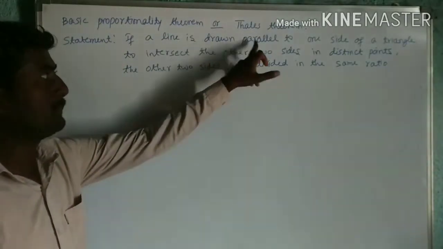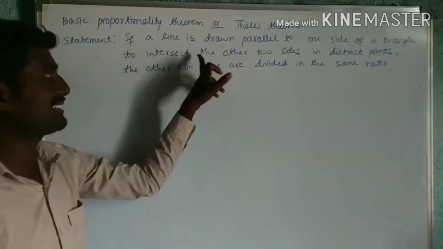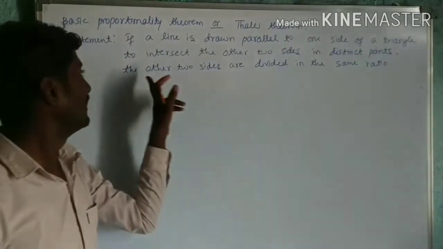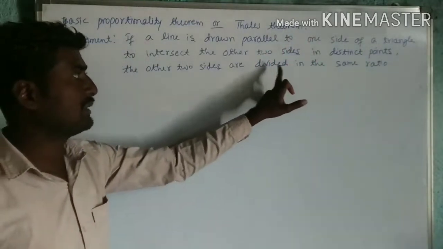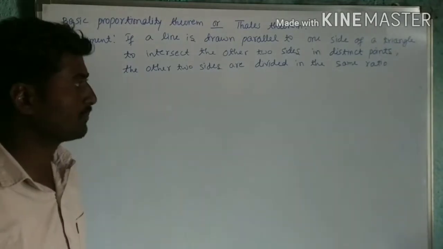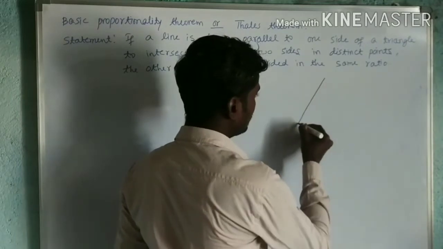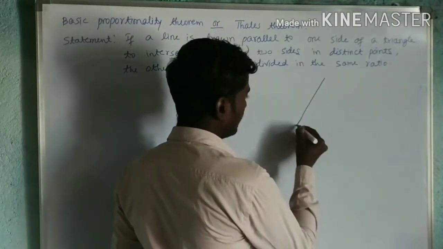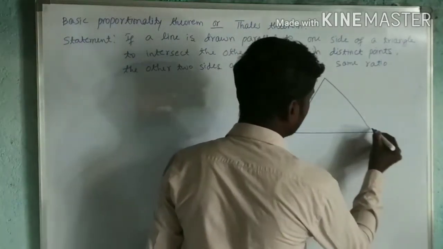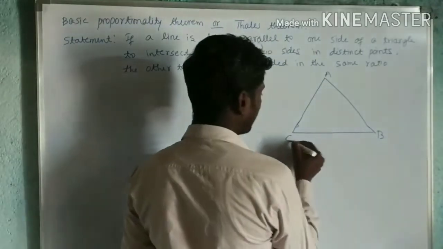If a line is drawn parallel to one side of a triangle to intersect the other two sides in distinct points, the other two sides are divided in the same ratio. They are divided in the same ratio. So let us take a triangle. I will take triangle ABC.